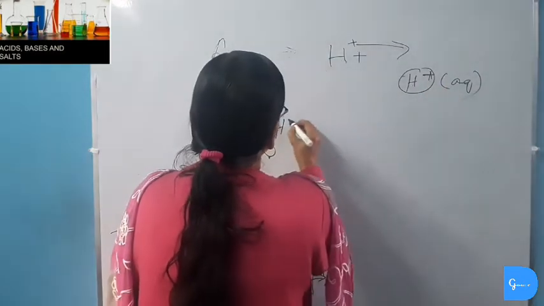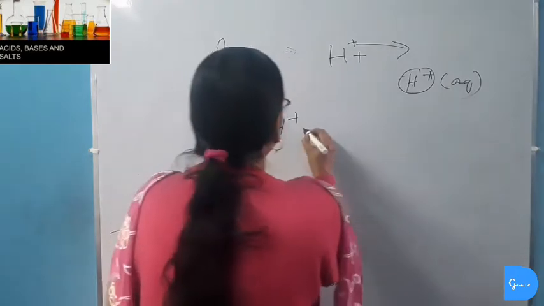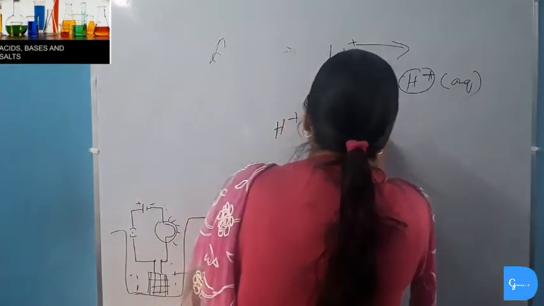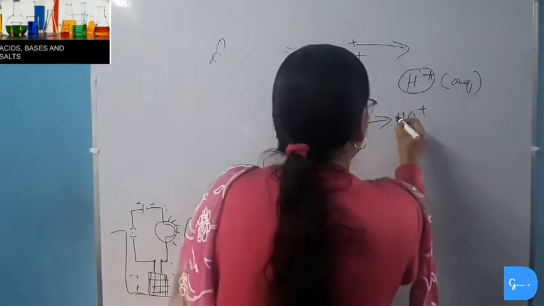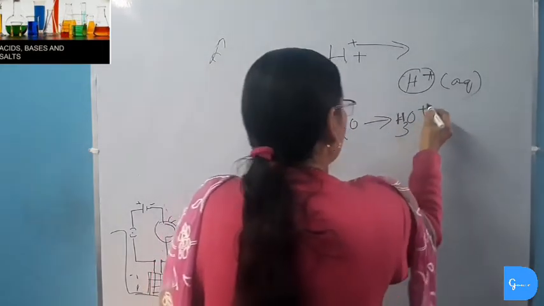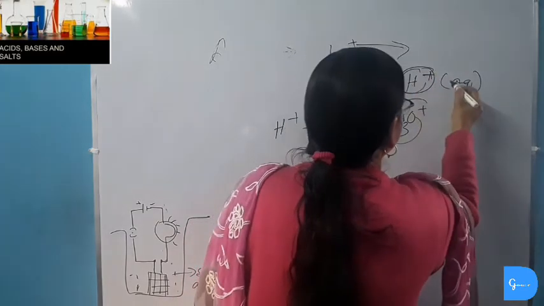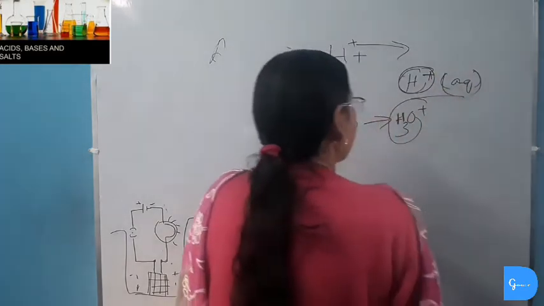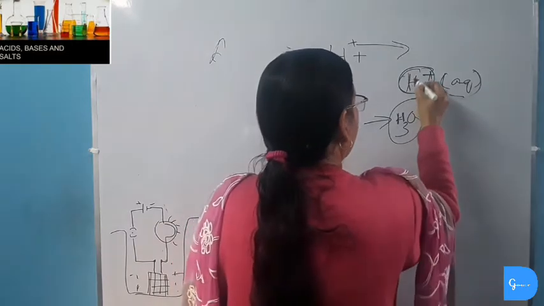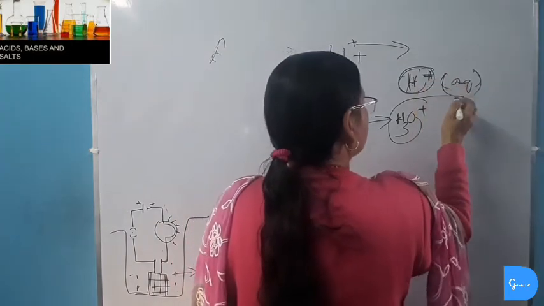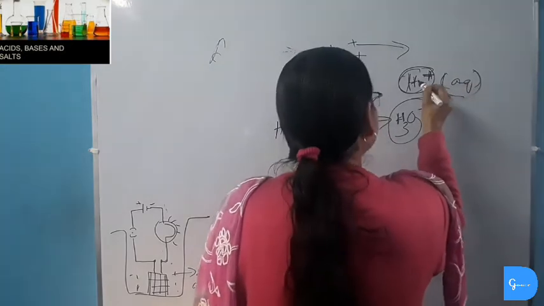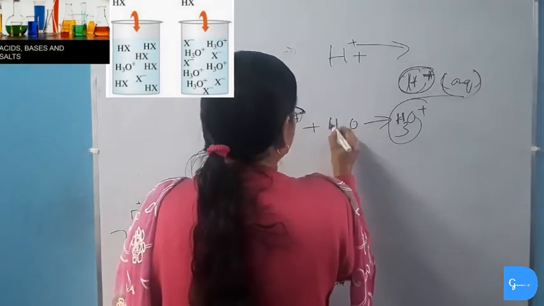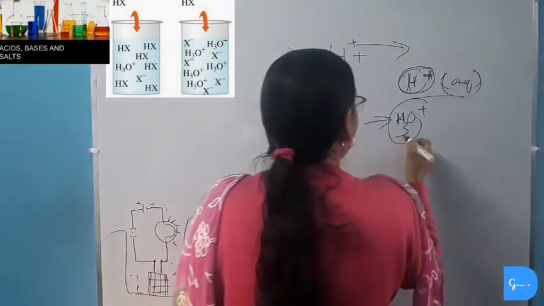It will immediately combine with a bipolar water molecule to form hydronium ion. So hydronium ion and hydrogen ion in aqueous solution are the same. That is, when hydrogen ion is produced, it immediately dissolves in water and forms hydrogen ion in aqueous solution, and this hydrogen ion, when formed, combines immediately with a water molecule to form hydronium ion.